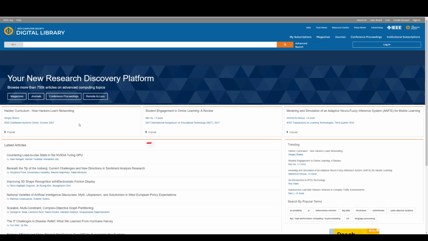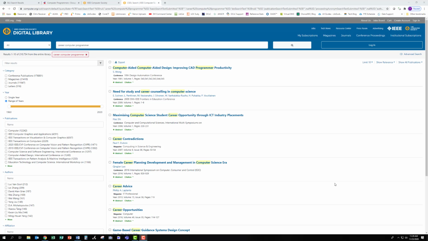The main page displays the most recent articles, so we can certainly look through those and see if anything would be of interest. But I want to see if there are any articles that are specifically about the career. I'm going to search using the keywords career computer programmer. This first search gives me more than 210,000 results. Now we'll narrow down our results to only articles from the last 2 years using the slider.